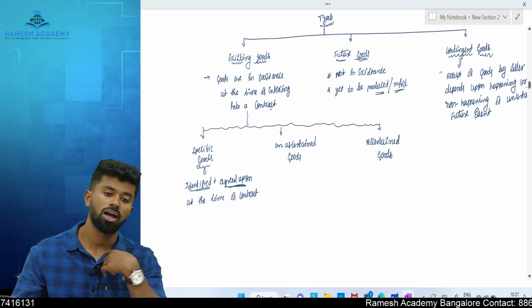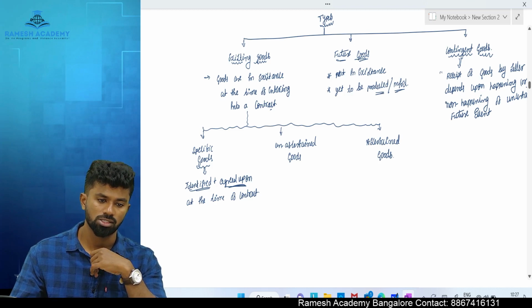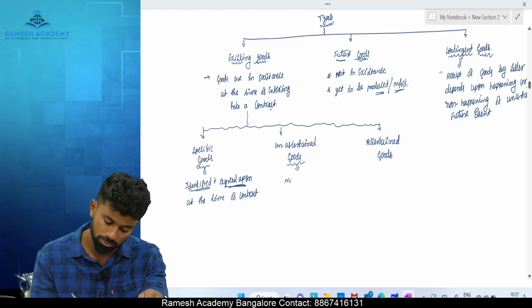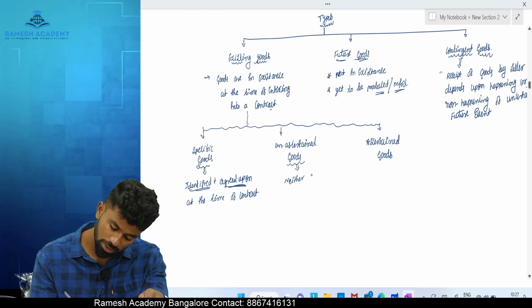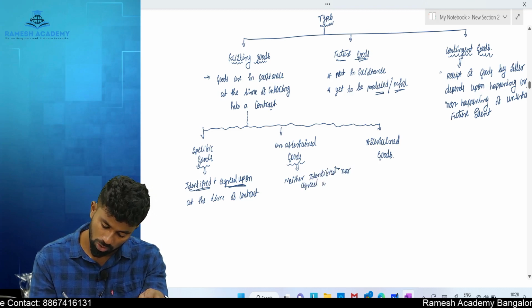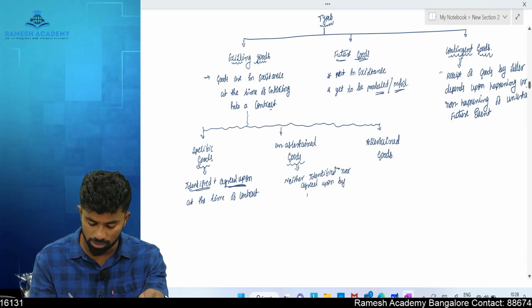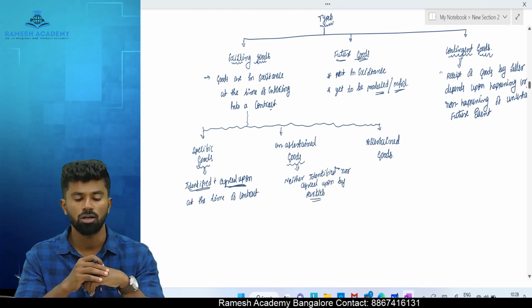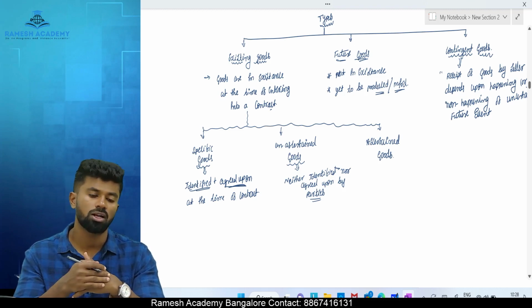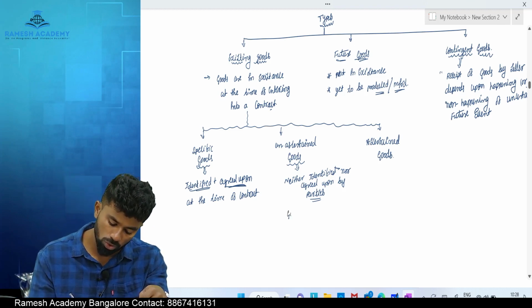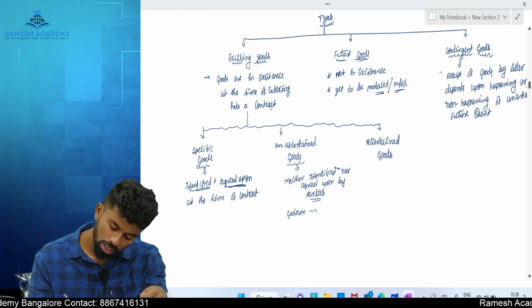Okay. Then comes unascertained goods. The name itself indicates these are the goods which are not identified. They are neither identified nor agreed upon by the parties. If the parties have not clearly identified or agreed upon the kind of goods they are willing to purchase, that is considered as unascertained goods. Let's say in the godown there are 100 bags of sugar.